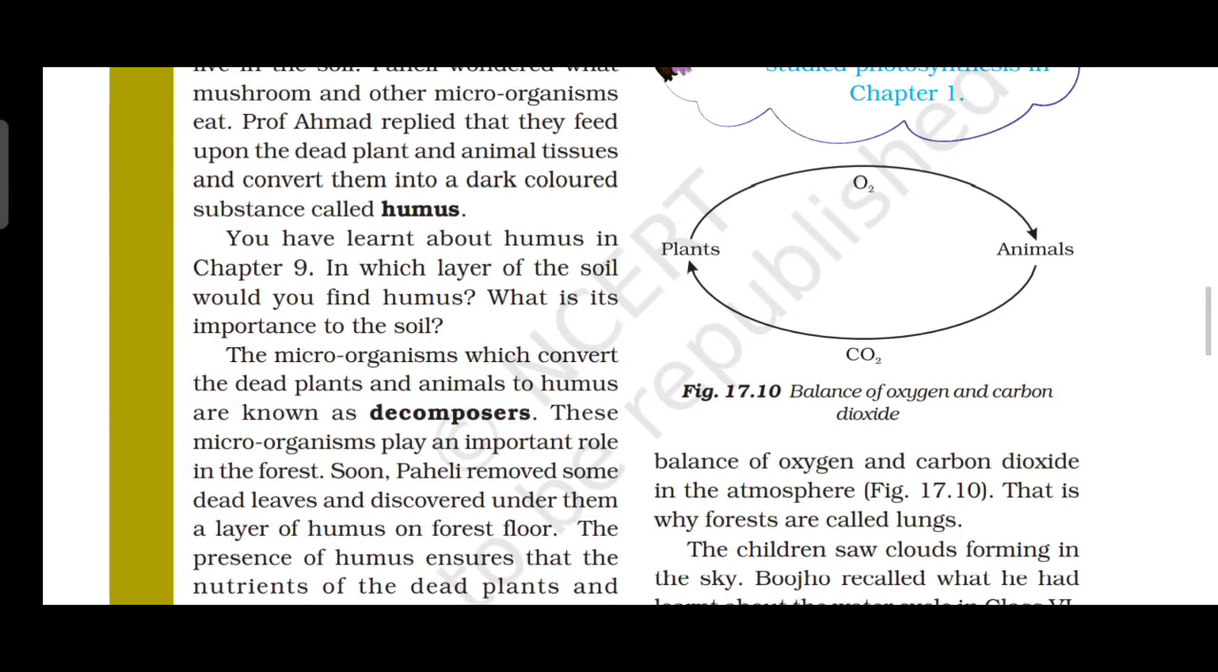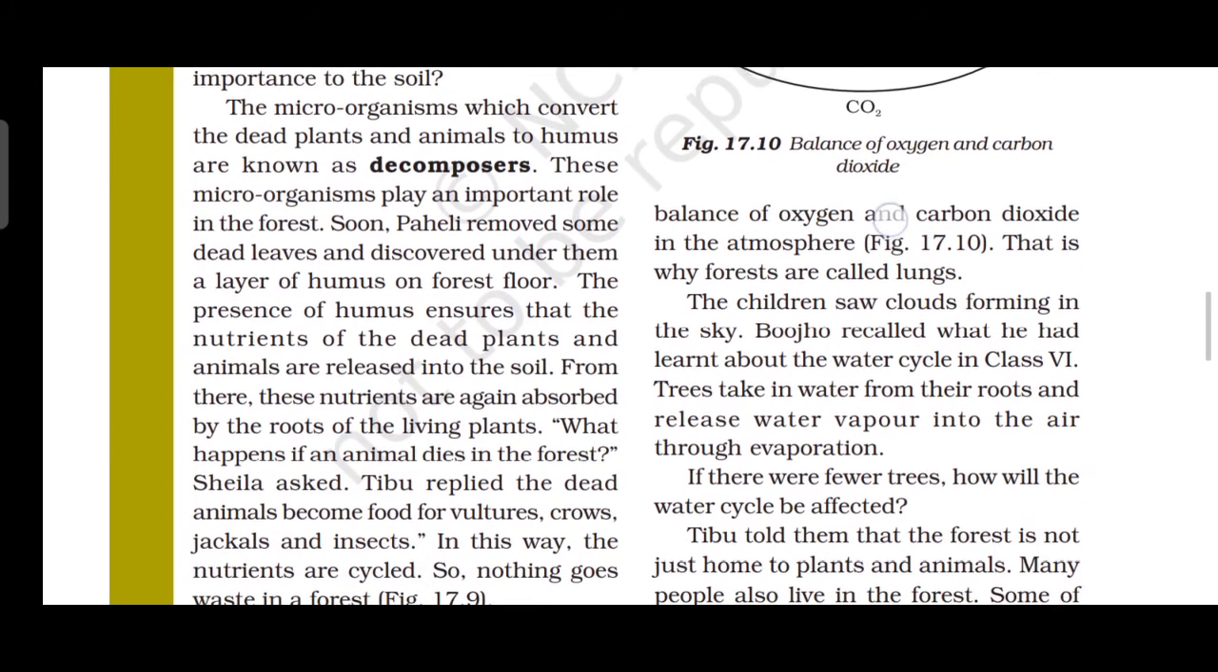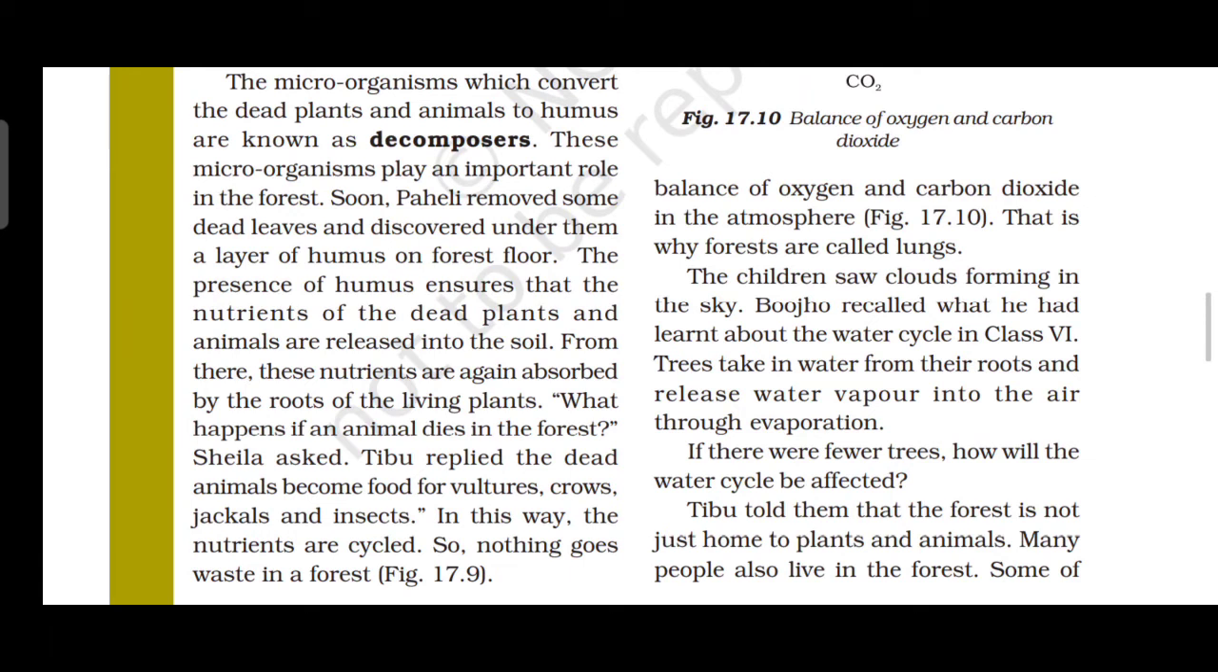The dead animals become food for vultures, crows, jackals and insects. If animals die in the forest, they are eaten by vultures, crows, jackals and insects. In this way, the nutrients are cycled. So nothing goes waste in the forest. There is a cycle.